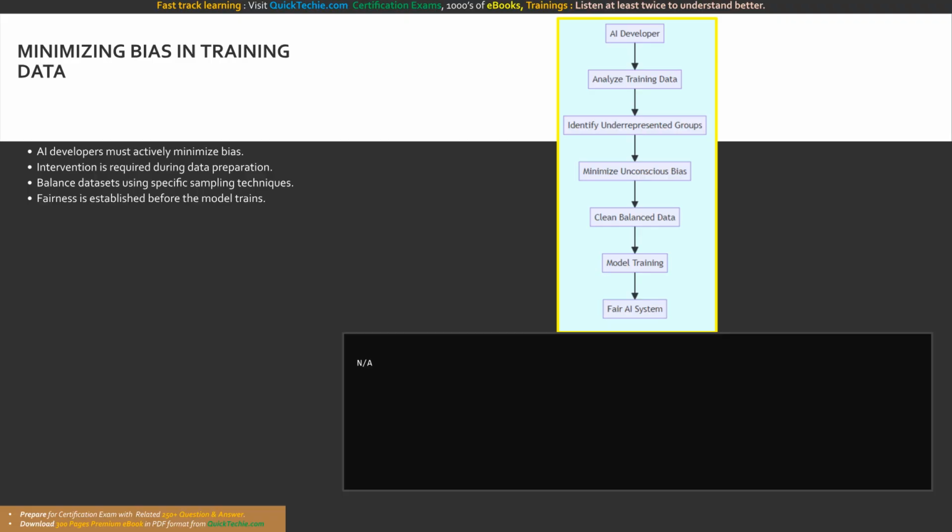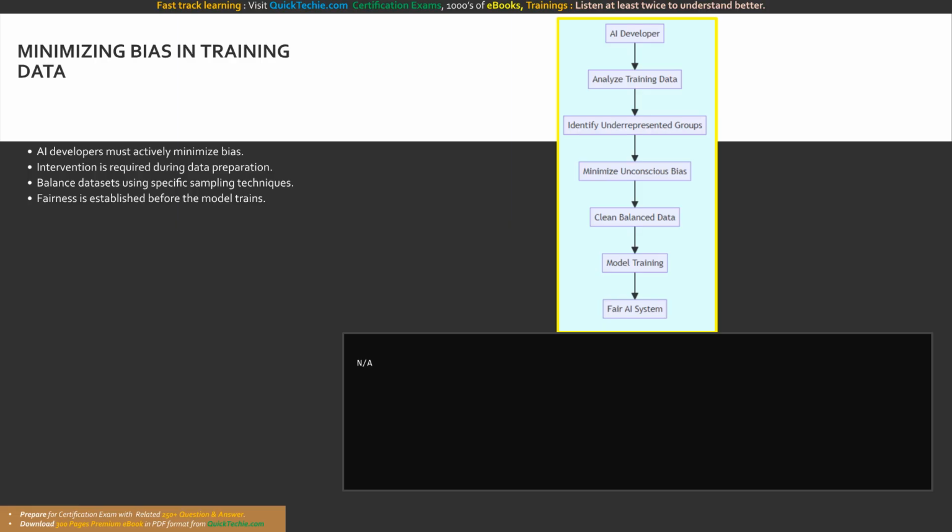By actively taking care to minimize bias before the model ever begins training, developers establish a strong foundation for a fair AI solution. This proactive approach is the most effective way to prevent the discriminatory outputs we discussed previously, ensuring the system serves all users equitably. Remember, fairness is an ongoing commitment, not a one-time checklist item.